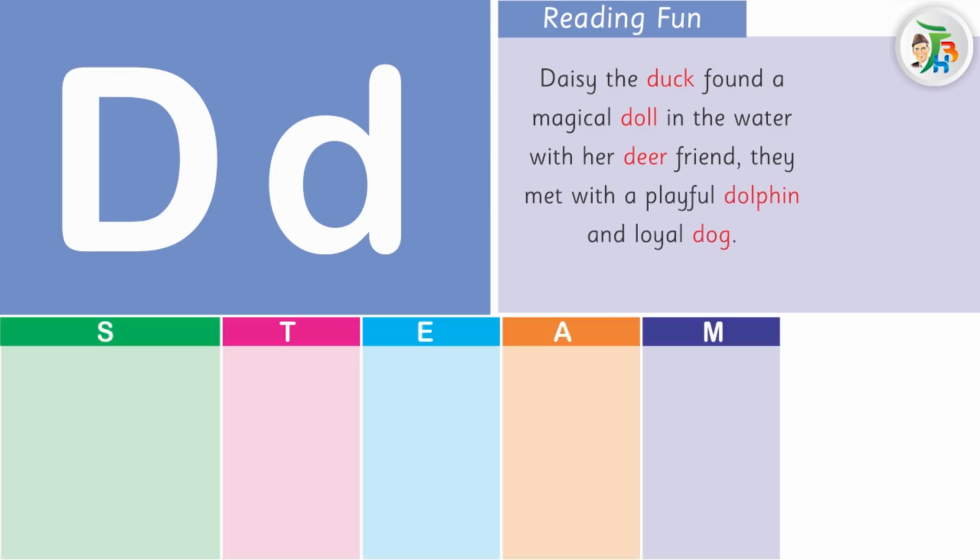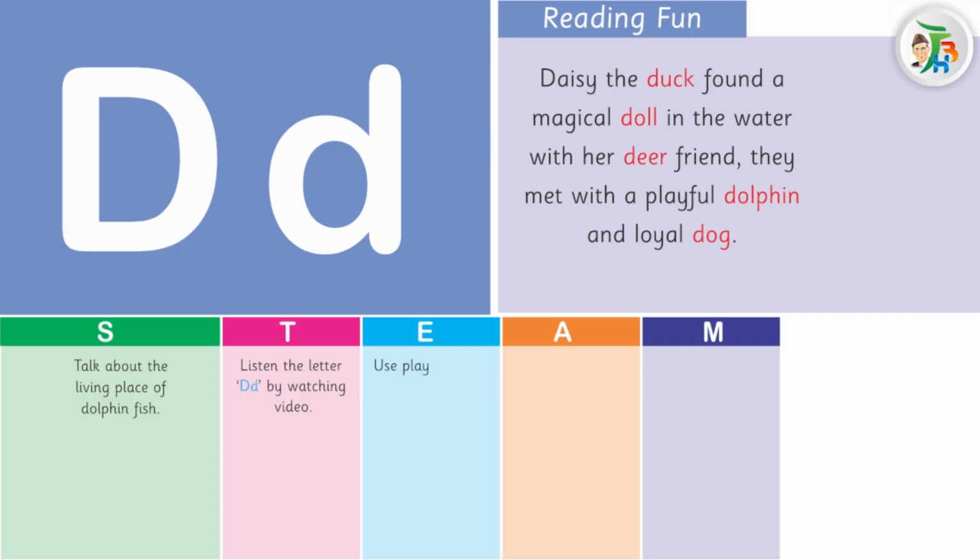STEAM activities. Let's do some fun activities together. S: Talk about the living place of dolphin fish. T: Listen to the letter D by watching video.